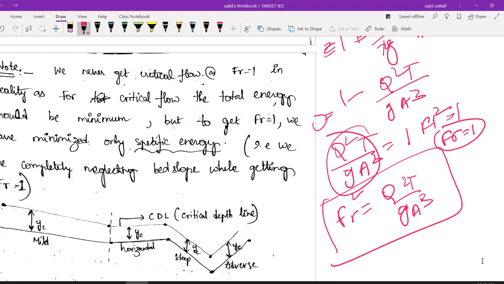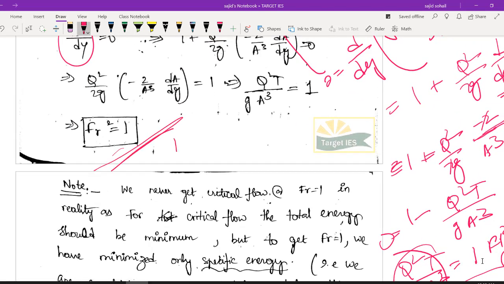So for a critical flow, what is your Fr value? Now it is equal to 1. I hope you got it. So previously we just used to memorize that in critical flow the Froude number is 1. How you got 1? Now you know, right? I hope you got it.